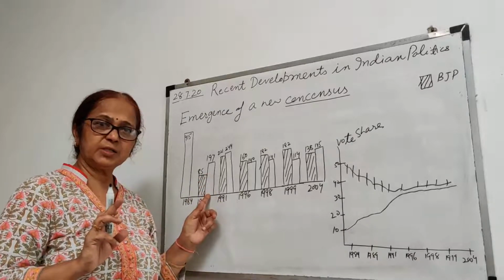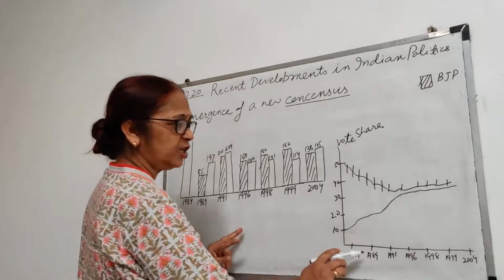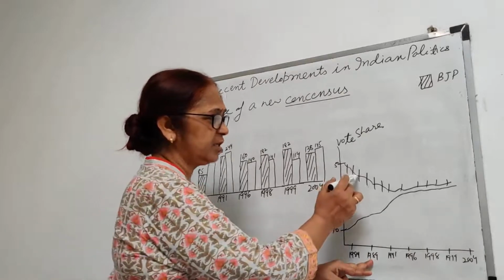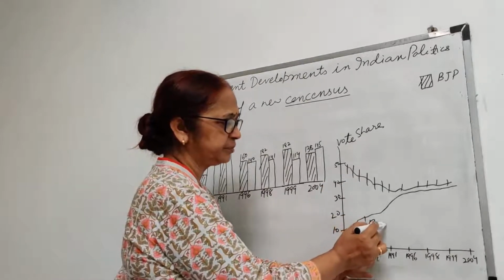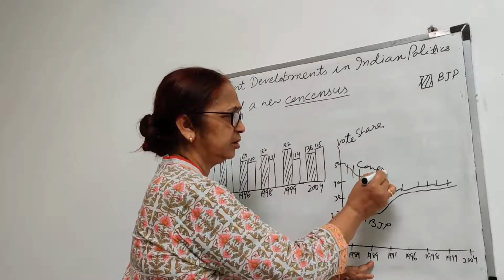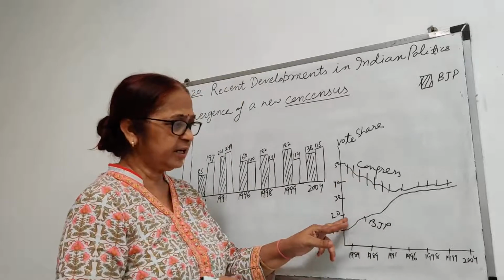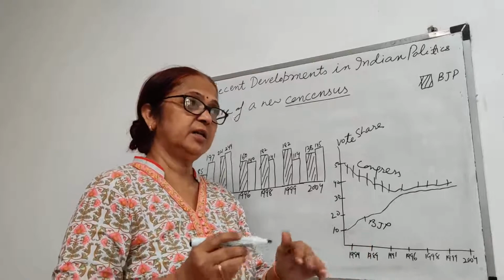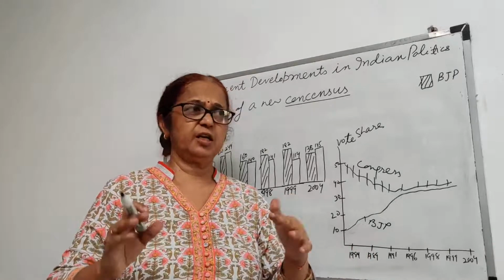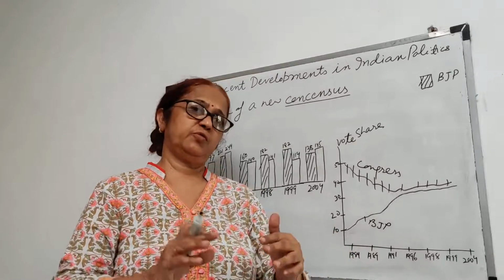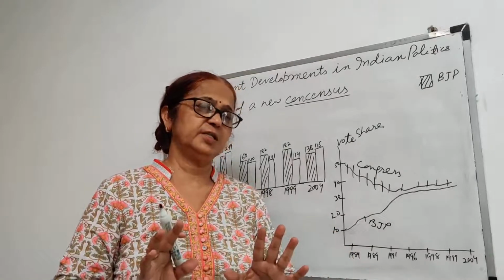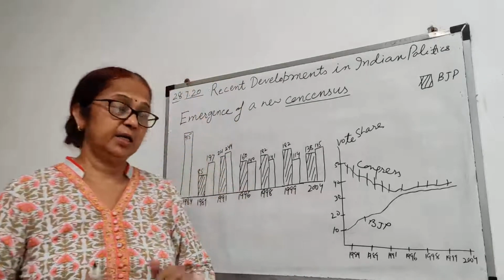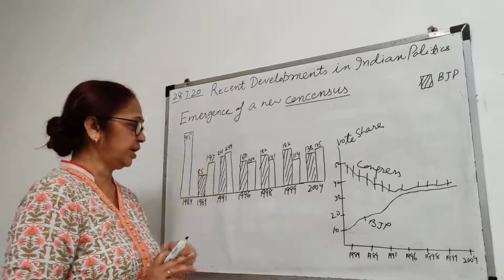But along with that, if we see the share of the votes in 1989, this is the Congress and this is the BJP. The shares of votes are generally equal, not very different. There is only a negligible difference between the number of votes scored by the Congress and by the BJP. The Congress was supported by many regional parties, and that is why it was able to get 197 seats.